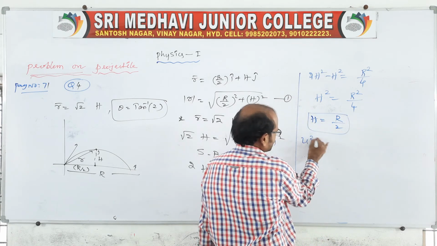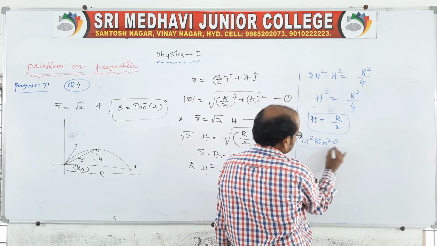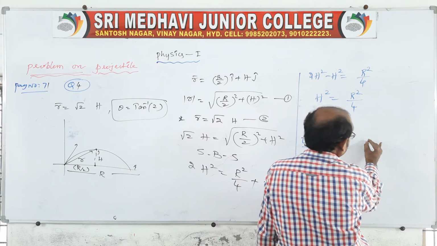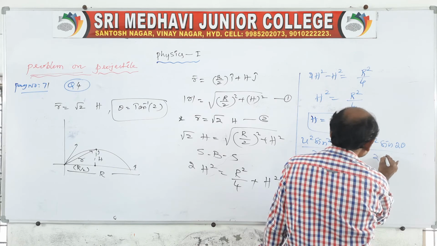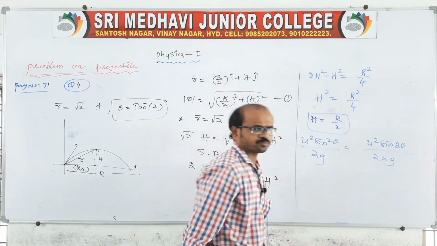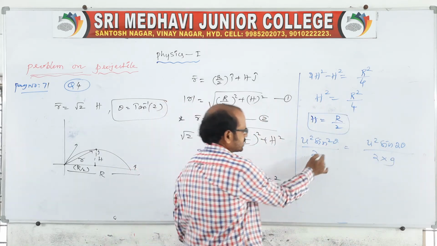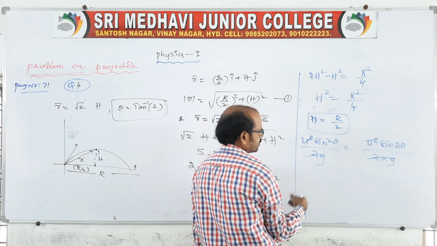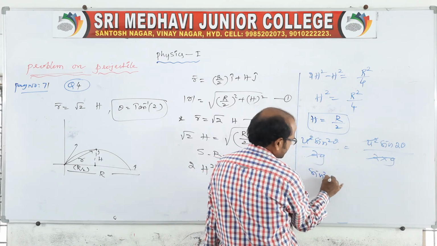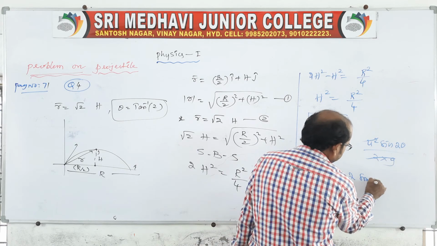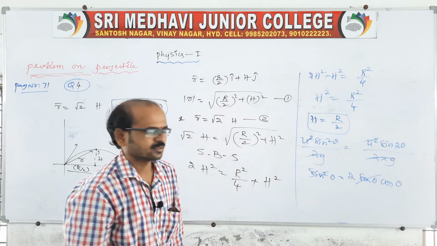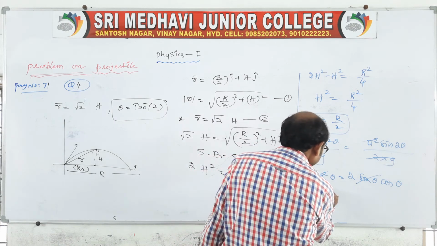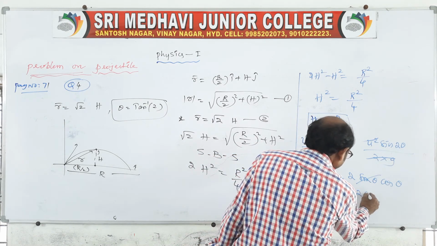So h, u square sin square theta by 2g, is equal to r by 2, which is u square sin 2 theta by g into 2. Of course, the 2g will be cancelled, and u square will be cancelled. Then sin square theta is equal to 2 into sin theta cos theta, because sin 2 theta is 2 sin theta cos theta. One sin theta is cancelled, and one sin theta is left: sin theta is equal to 2 cos theta.